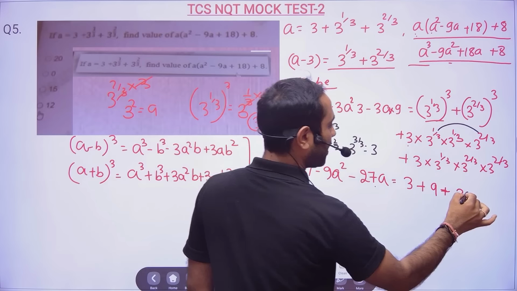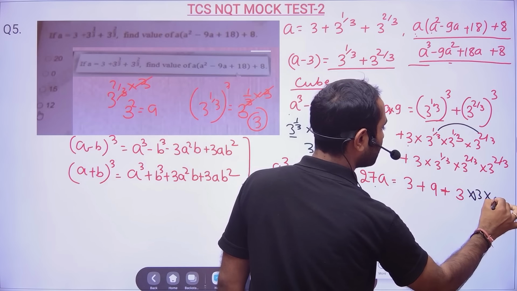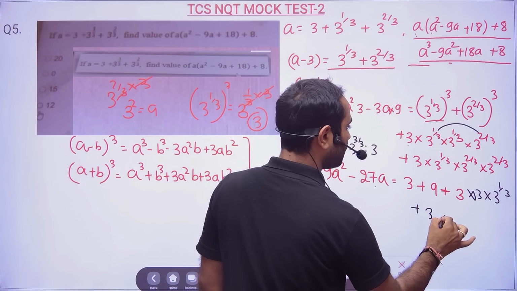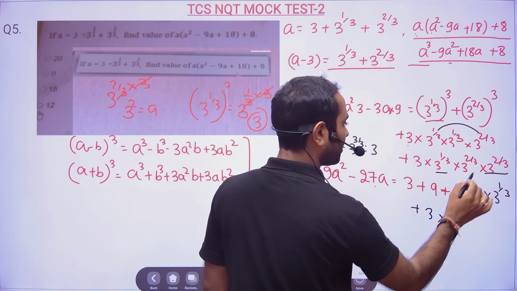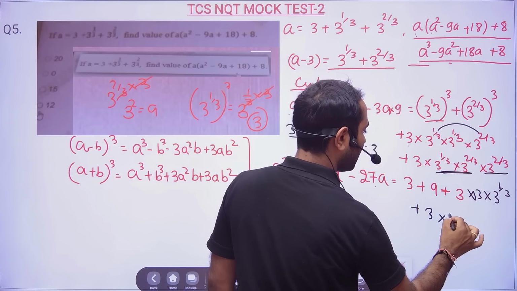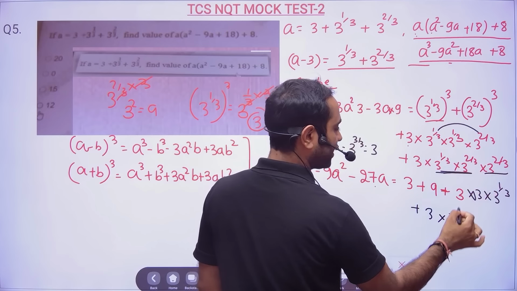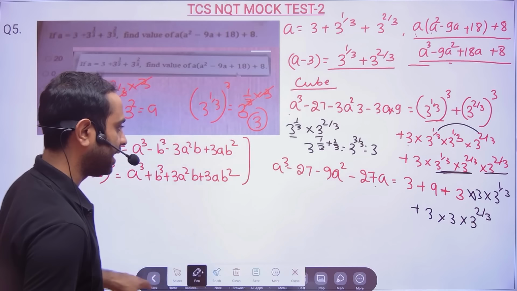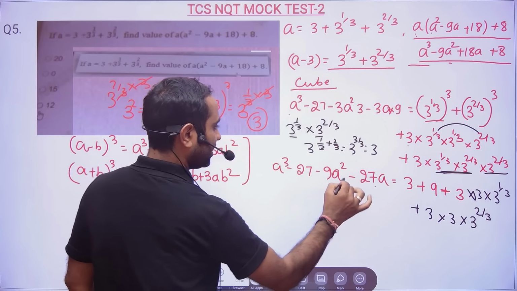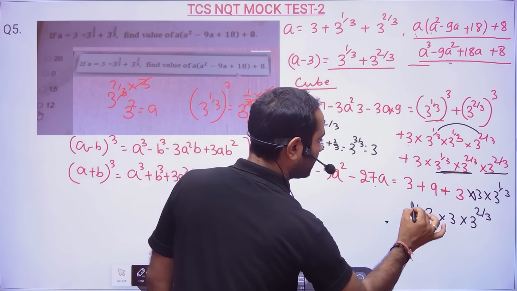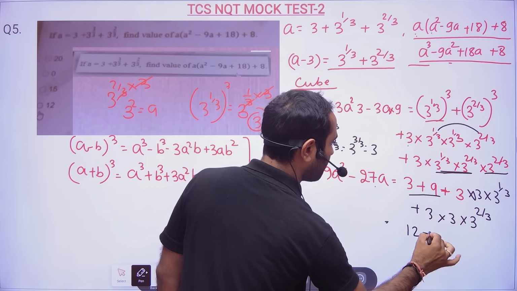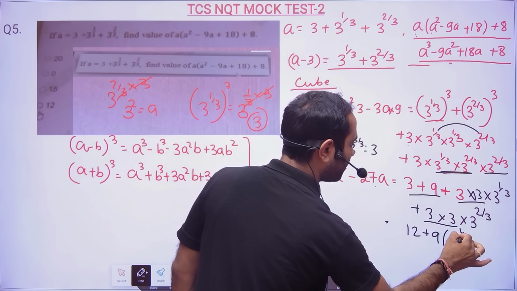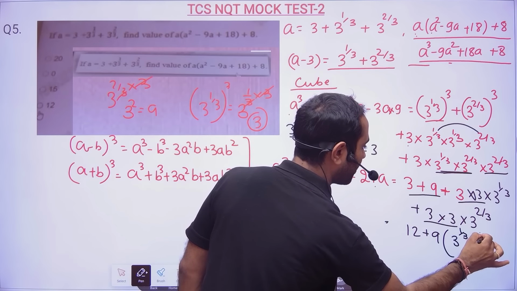So this multiplication will give me 3 into 3 to the power 1 by 3, plus here you see 3 into, again same thing, this and this, I will write 1 by 3 plus 2 by 3, it's 3 into 3 to the power 2 by 3. Now already we are very near to solving this. So this data I will keep as it is. Here you see 9 plus 3 is 12, plus this 9 I will take common, into 3 to the power 1 by 3 plus 3 to the power 2 by 3.